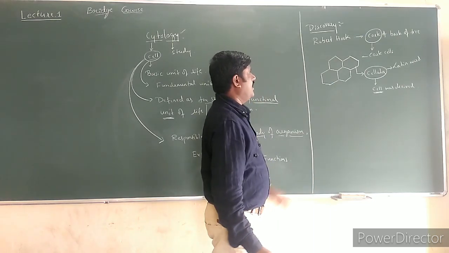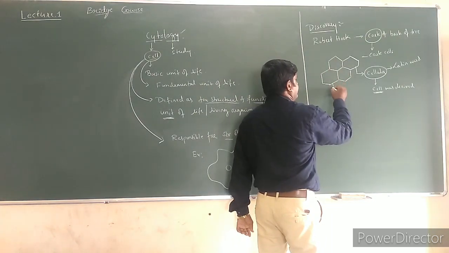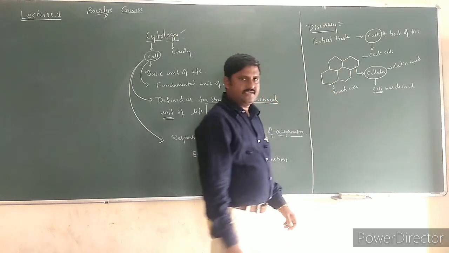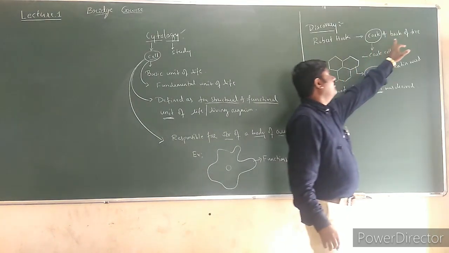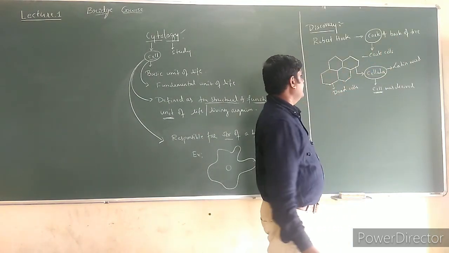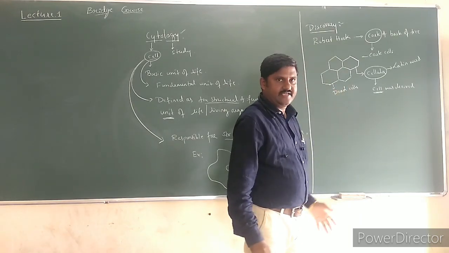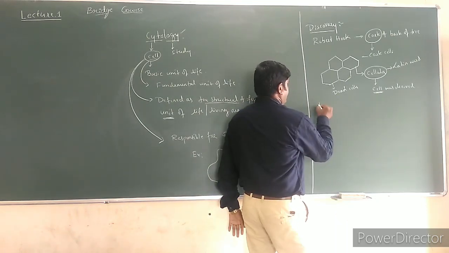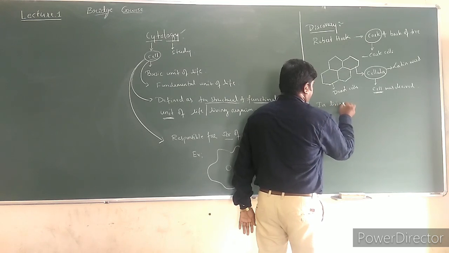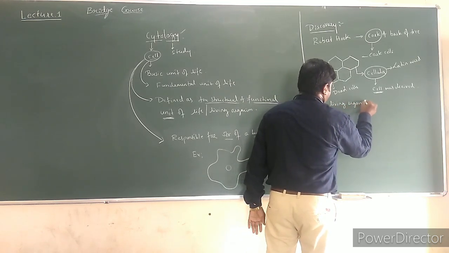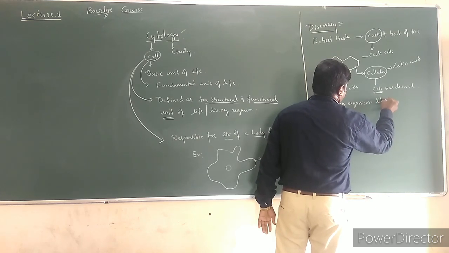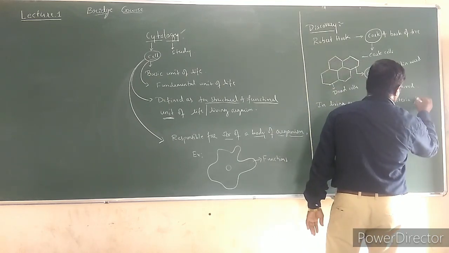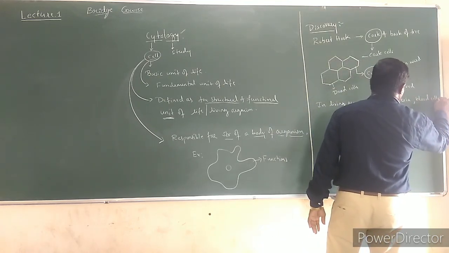All these cork cells which were available in the bark of the tree were dead cells. And for the first time, another scientist studied these cells in living organisms like bacteria as well as blood cells.